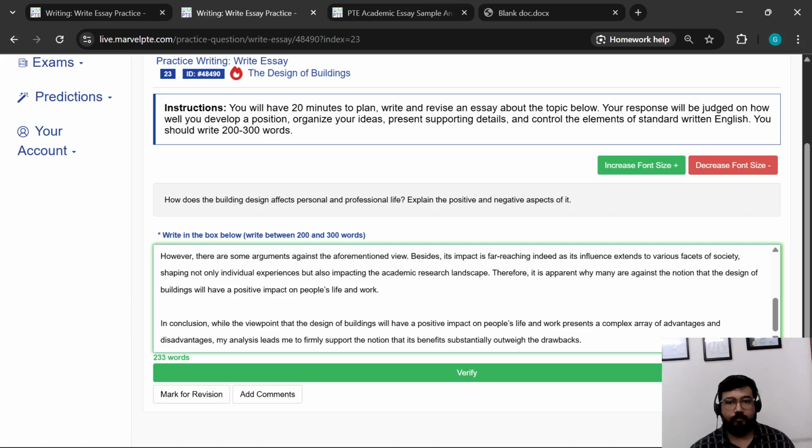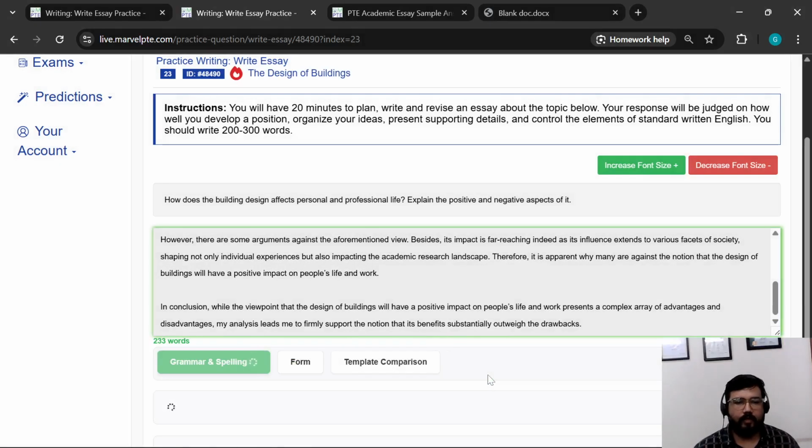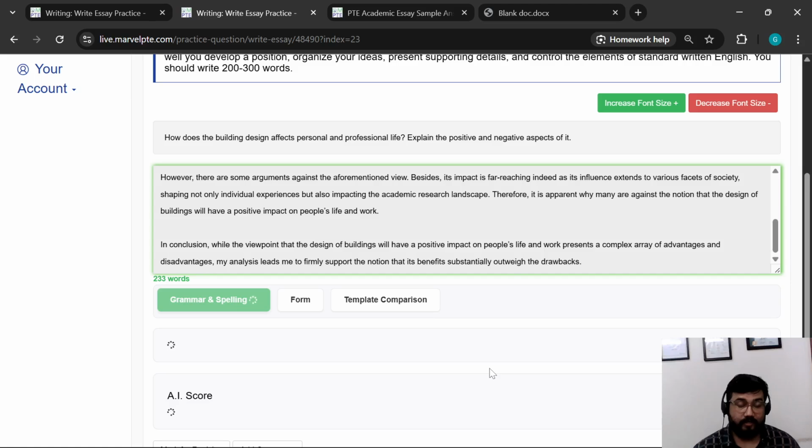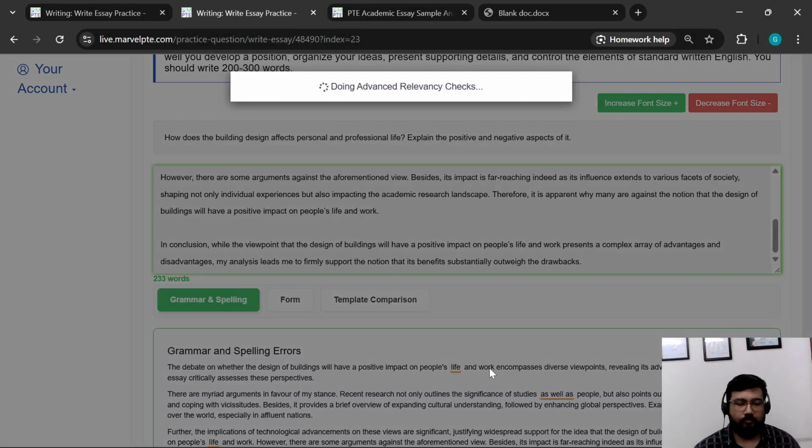There can't be a single life for a lot of people. Okay, so we will ask the engine, by clicking the verify button, what the engine thinks of it in terms of grammar or content. In terms of grammar, we are not very hopeful because we have seen an issue.